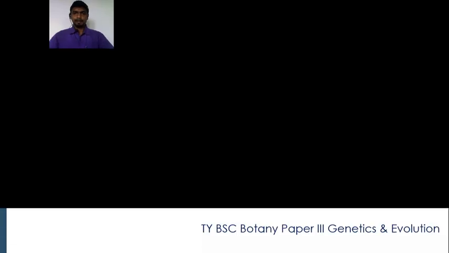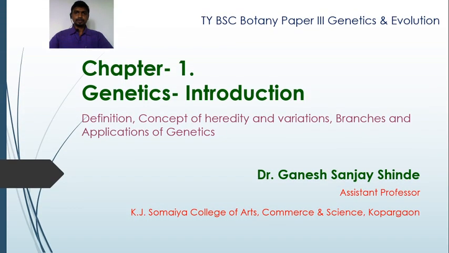Our botany paper 3rd BO 333, genetics and evolution. During this syllabus we are going to study genetics, and the second part is evolution. From the genetics section today we are going to start chapter one, introduction to genetics.